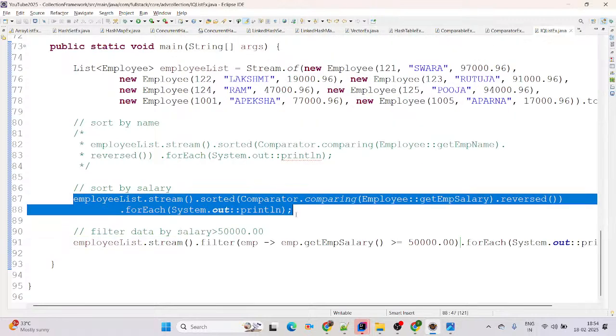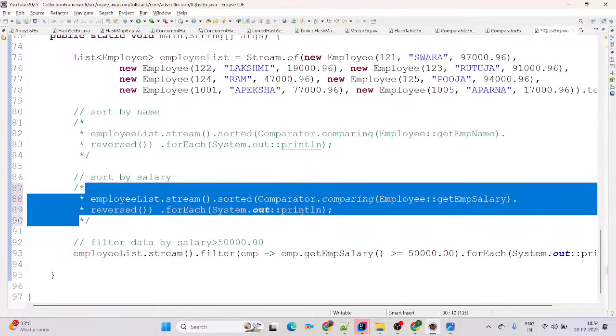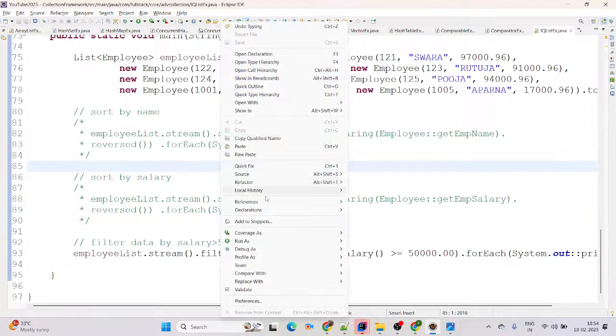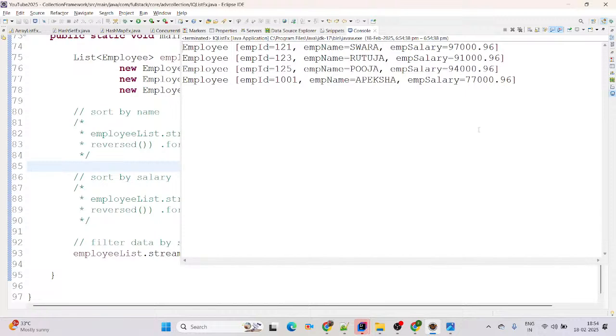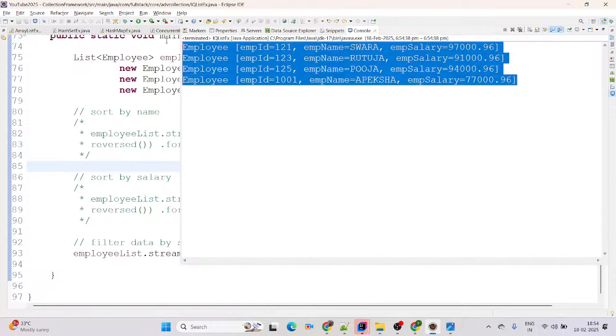Again, sorry for that, we need to comment out this much code here. Now again we'll use run as Java application, it will filter the records of employees who have more than or equal to 50,000 salary. See on screen, this is the output after filtration of salary. I hope you got the clarity here, right? Yes.